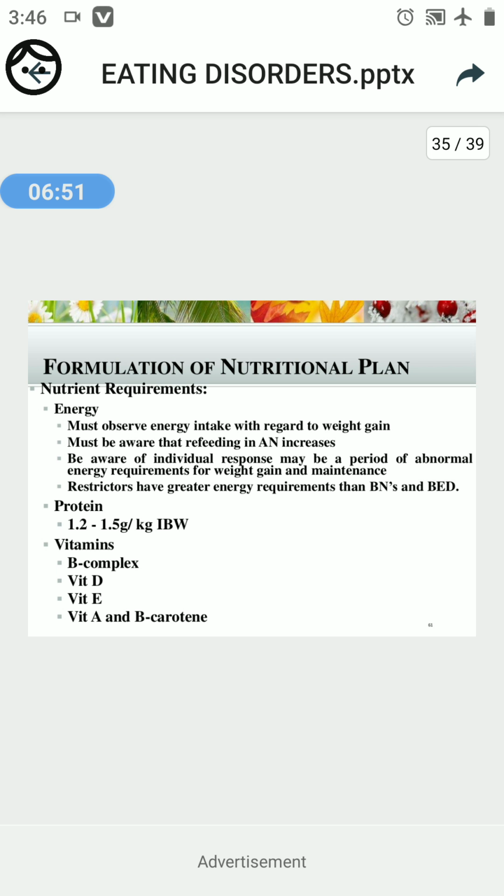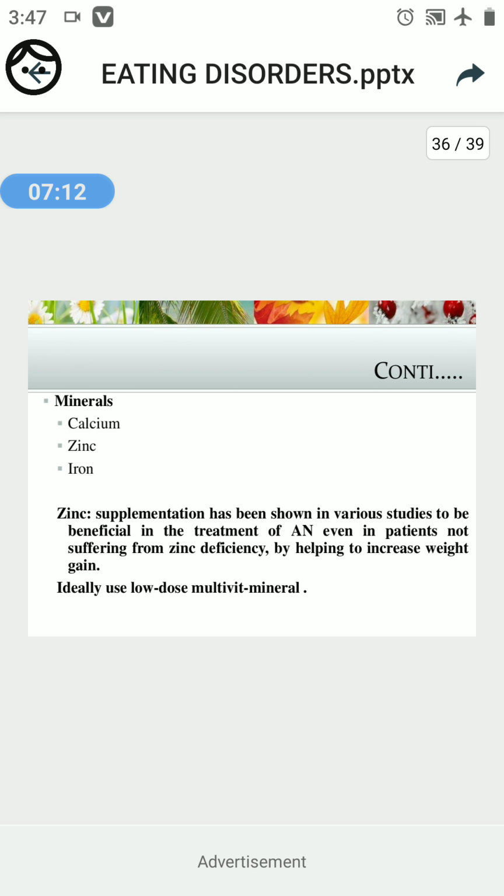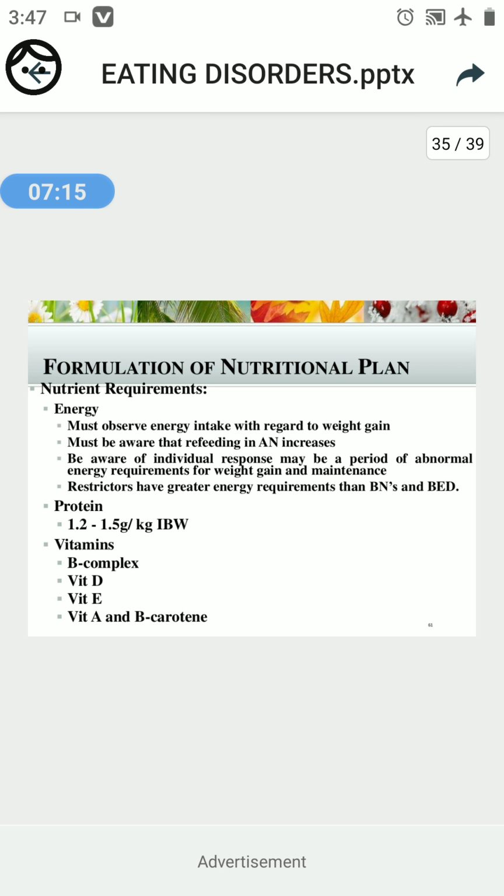Next is formulation of the nutritional plan. The nutritional plans will be formulated based on these requirements like energy, protein, vitamins, minerals, zinc, and other multivitamins and multiminerals. Here, energy must be observed, energy intake with regard to weight gain.